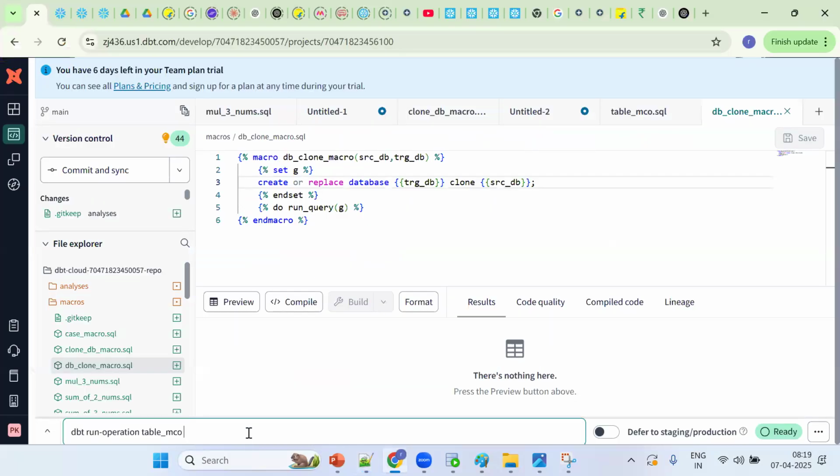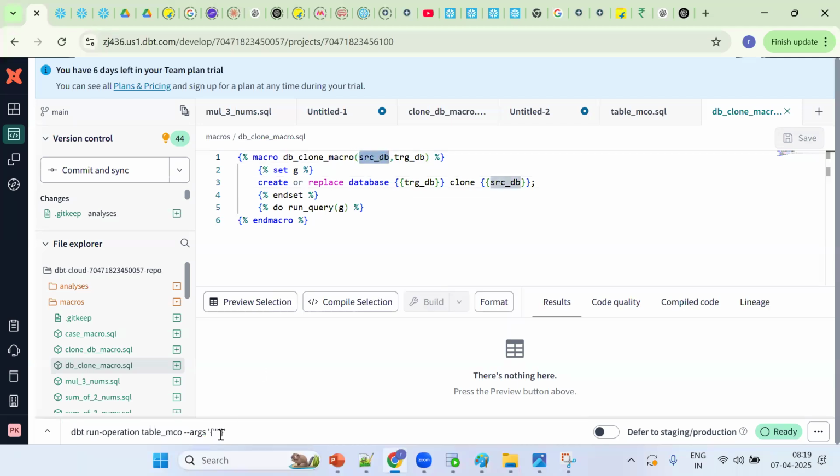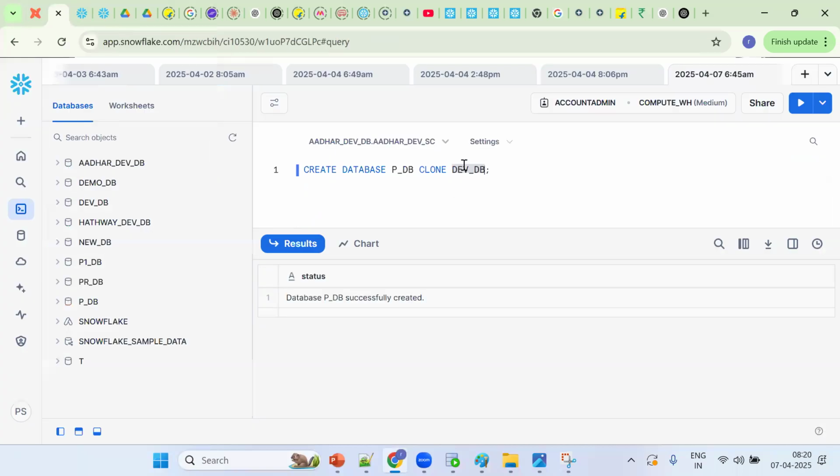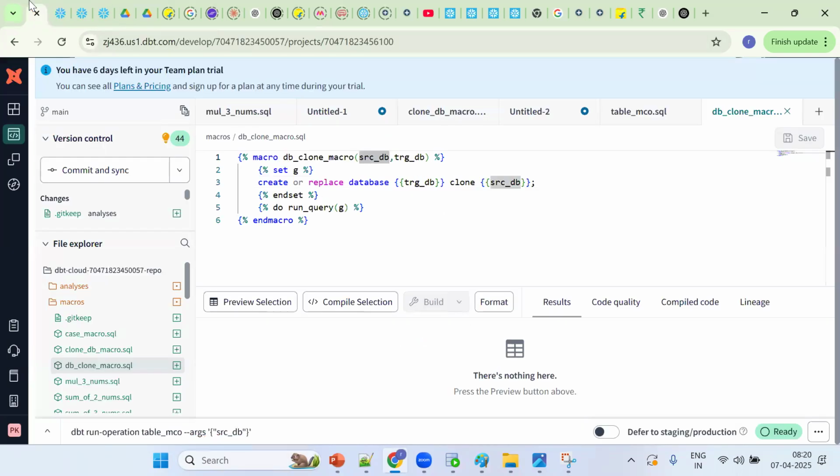What is the syntax? Hyphen hyphen args. Then we should put single quotes or double quotes. Okay, JSON format, so double quotes. Now what's the argument? srcdb. What's our source database? It's devdb. Answers are simple. The same thing will work in real-time projects. Next one is the target database.